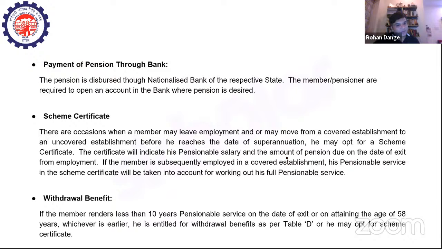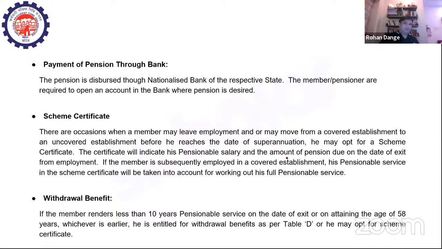There is a scheme certificate also, right? So what happens is when a member leaves employment, or when a member moves from an establishment which is covered under EPS to a new establishment which is not covered, before he or she reaches the date of superannuation, he may opt for a scheme certificate.